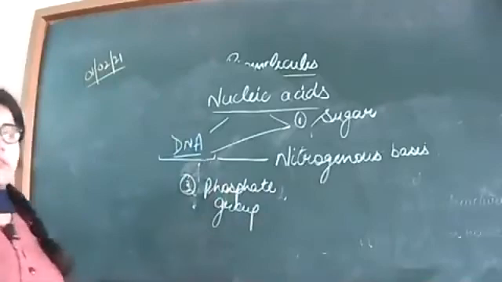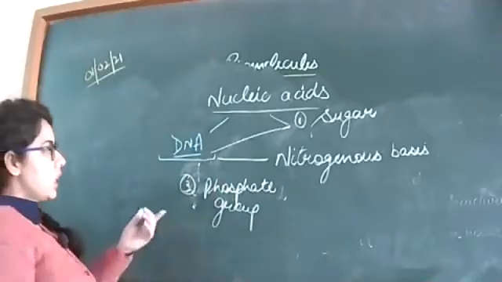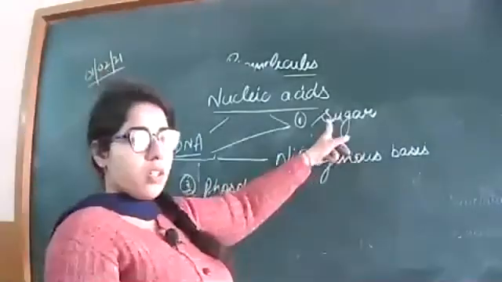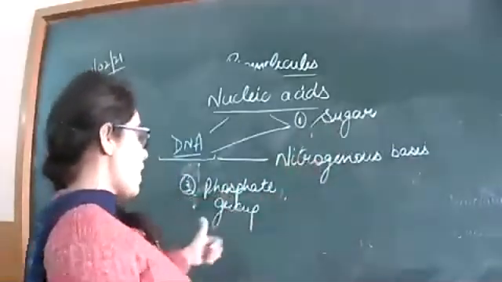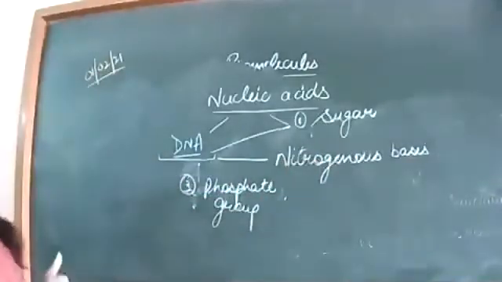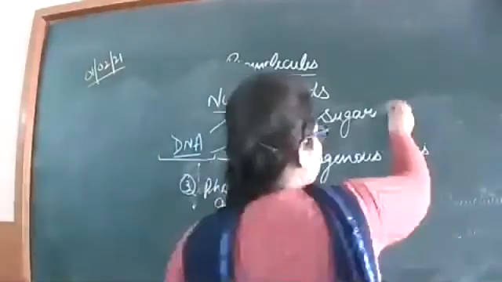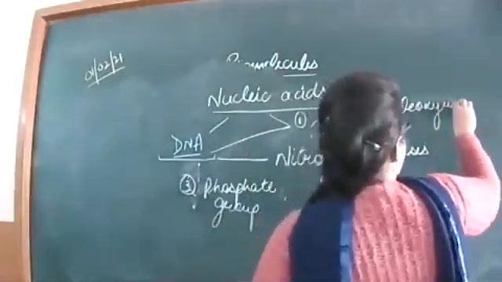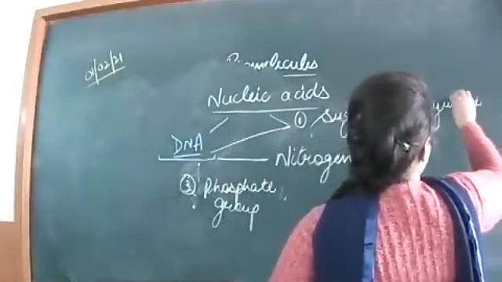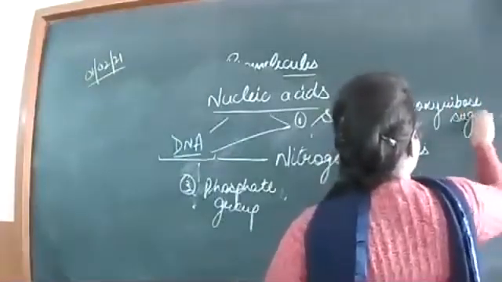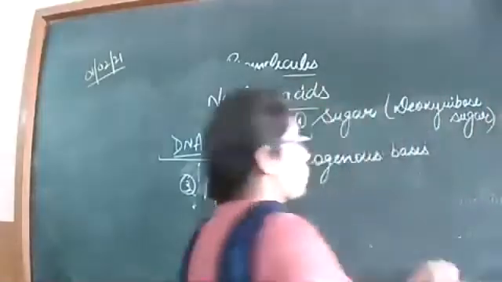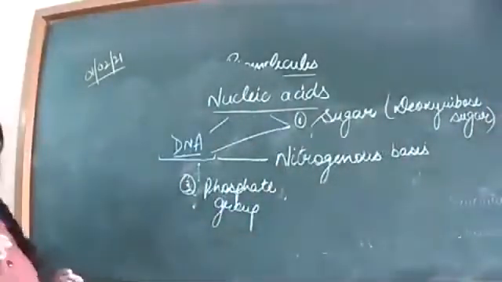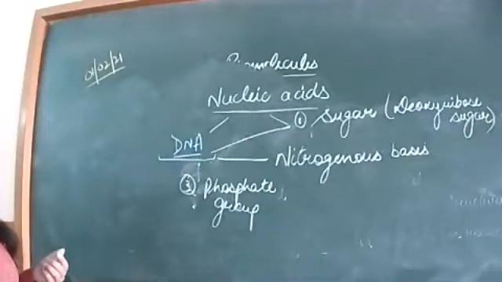So these are the different components of the DNA: sugar, nitrogenous bases, and phosphate group. The sugar used in the DNA is deoxyribose sugar, or the sugar present in the case of RNA is known as ribose sugar.